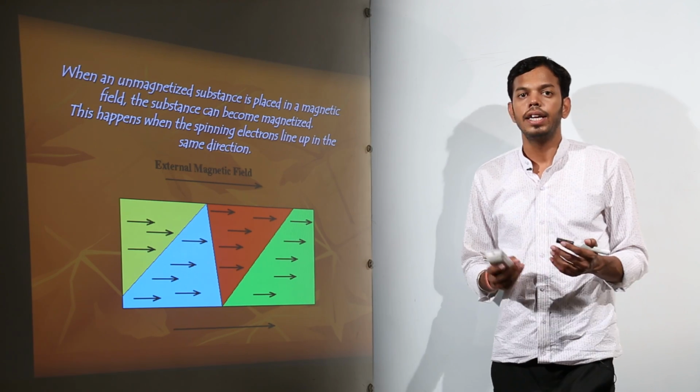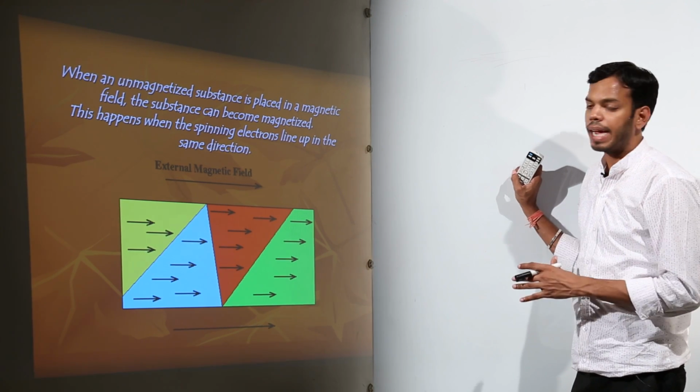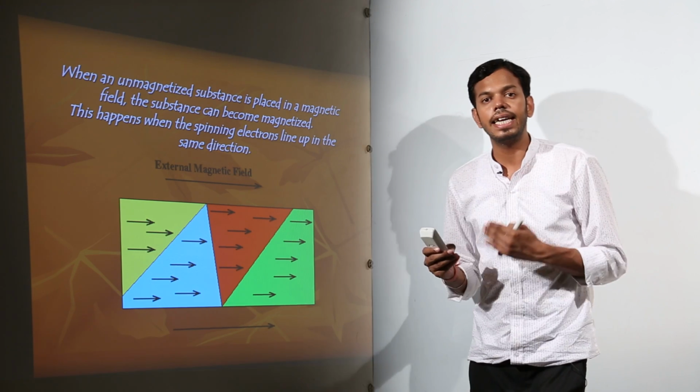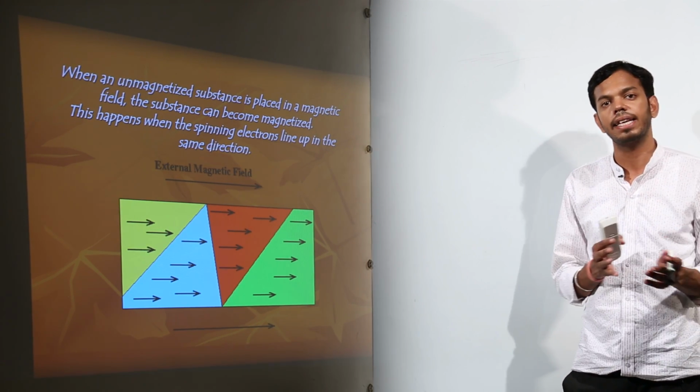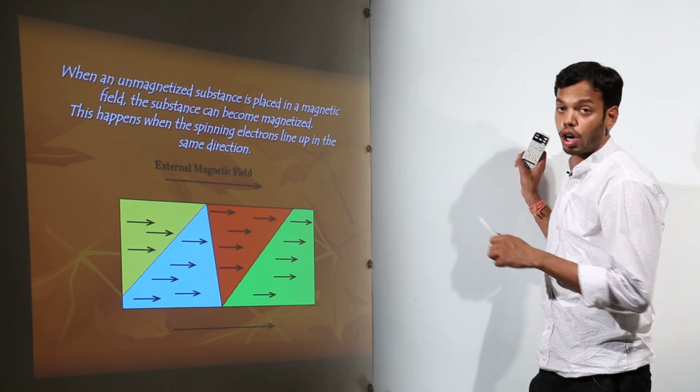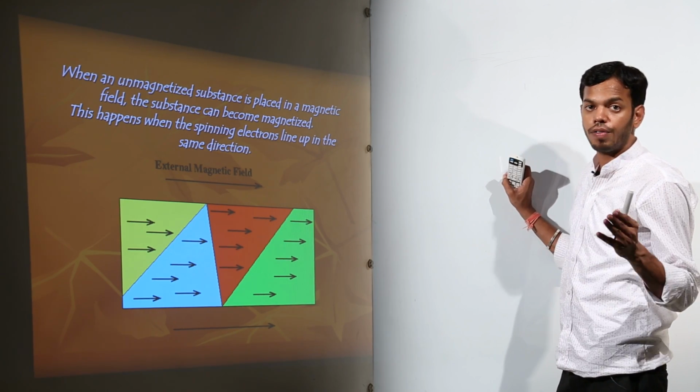And that is why, to make them permanent magnets, we consistently make them aligned for a very long period of time, and hence they become permanent magnets. So what we are talking about is the concept of an electromagnet.